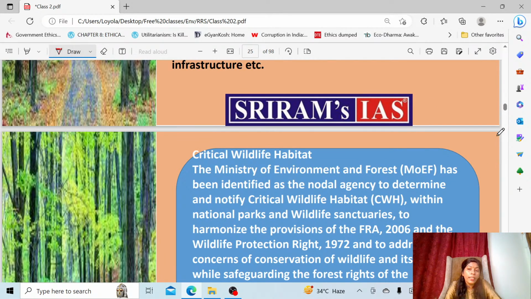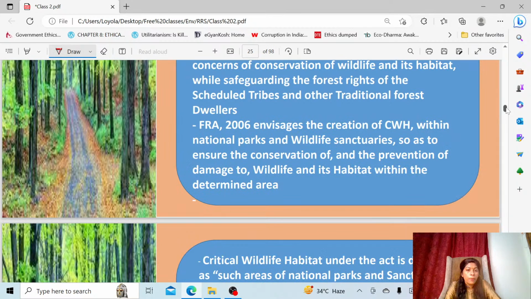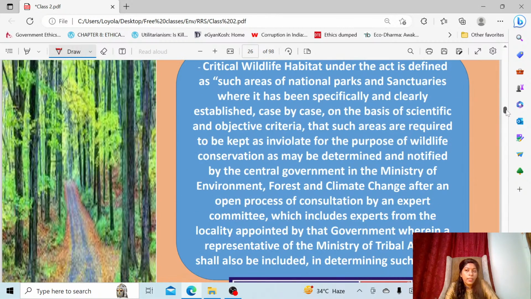Even though the tribals were previously utilizing that area, they will recognize their rights, but they will try to resettle the people. Even in NTCA they have given this point, so that the area has to be devoid of any human interference for safeguarding a particular animal, a particular species.